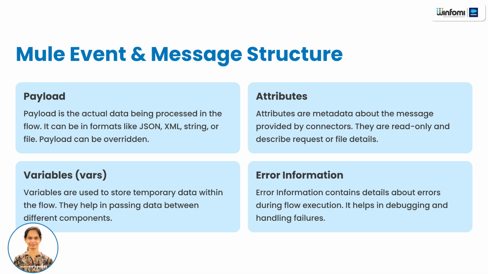Next, we have variables, which are stored at the Mule event level. Variables are used to store temporary data and pass values between different components in the flow. And finally, we have error information. Whenever something fails in the flow, Mule stores error details here. This helps in error handling and debugging.